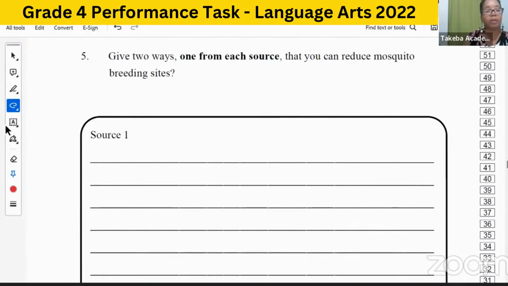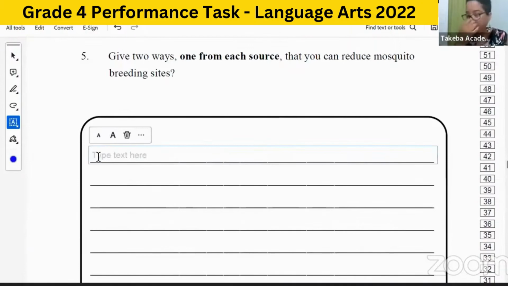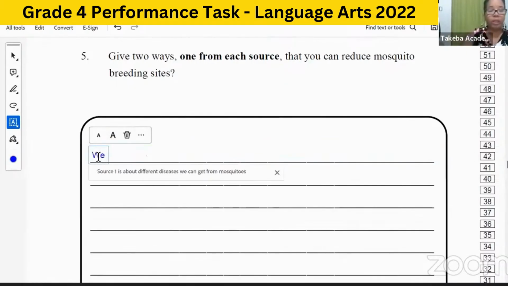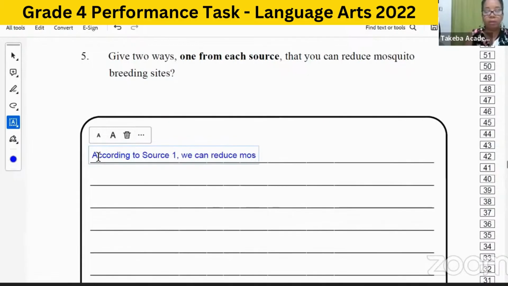All right, so for source 1, I'm going to say according to source 1, we can reduce mosquito breeding sites by covering water storage containers.